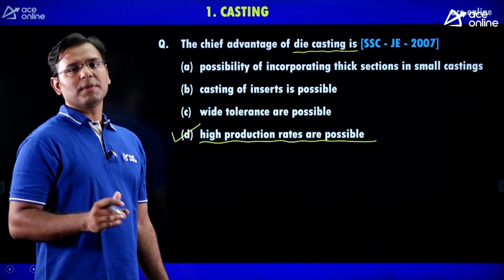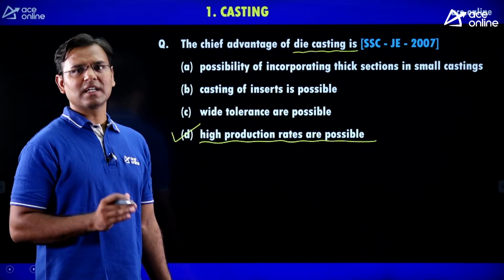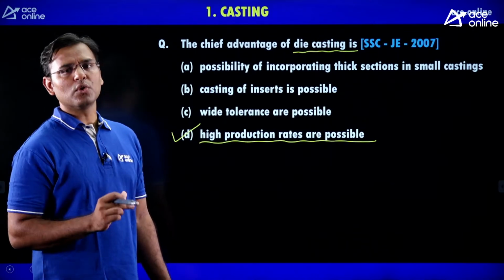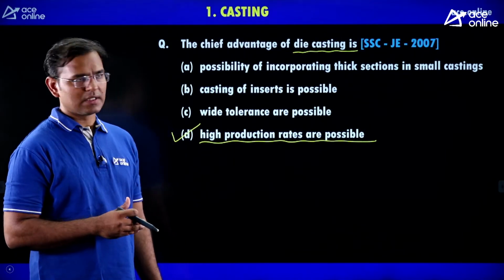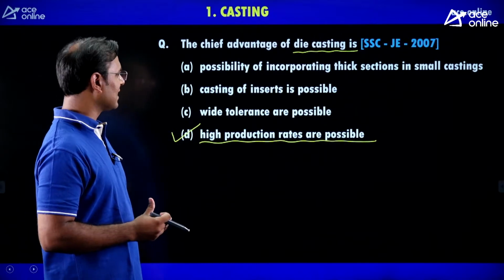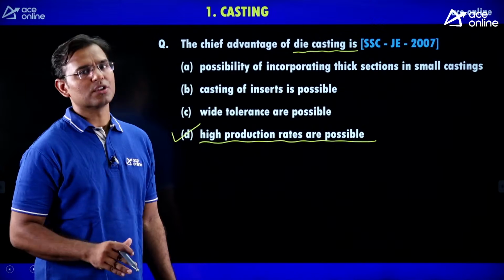If you learn investment casting, then you know that in one mold we can get 5, 10, 20, 30, 50, 100 components, and therefore students think that investment casting has a high production rate, but it is not true.